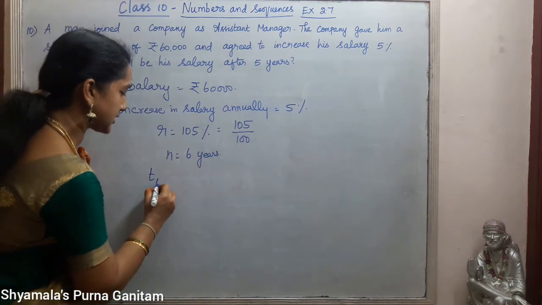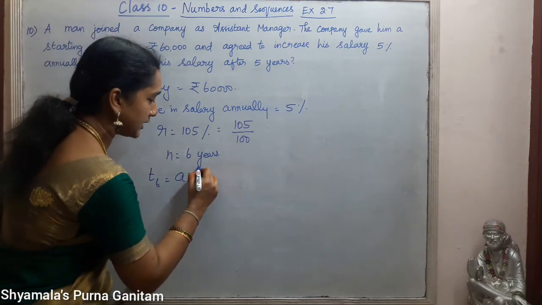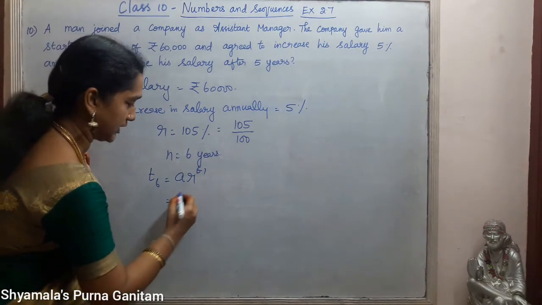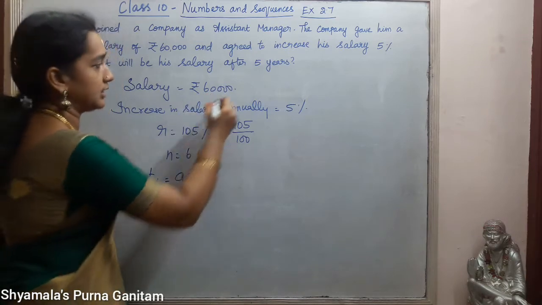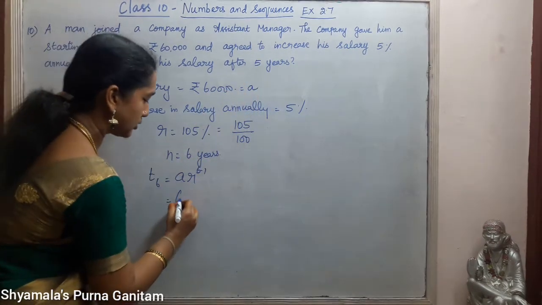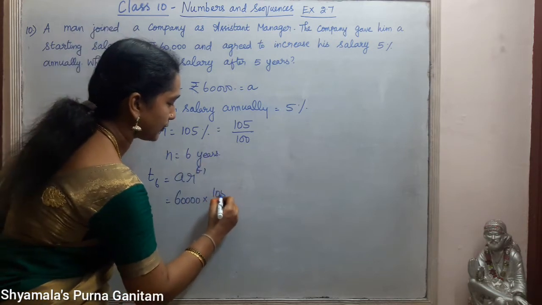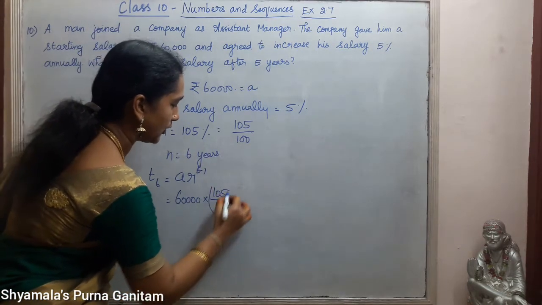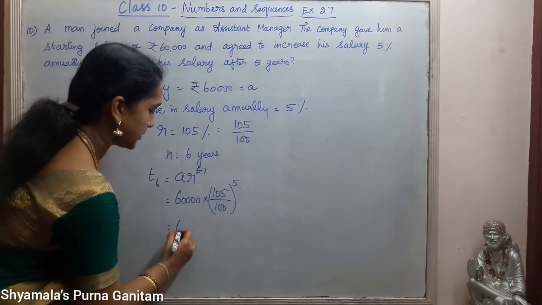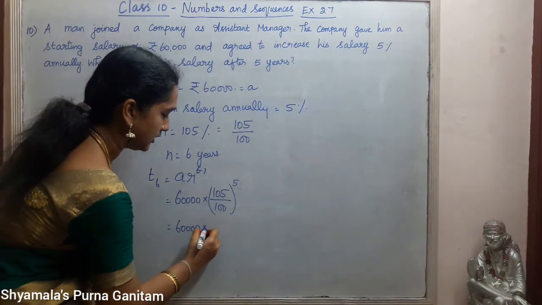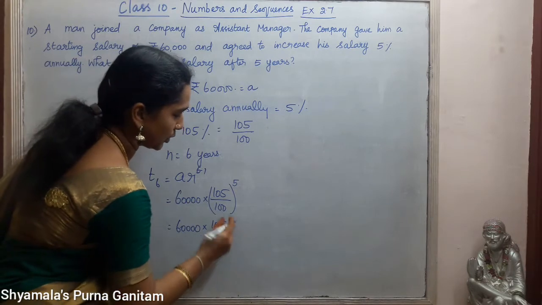By the end of the 5th year means we have to take N is equal to 6. So, T6 is equal to A into R power 6 minus 1. So, we will get for 5 years. The initial value, that is A, is 60,000. So, 60,000 into R, which is 105 by 100, whole power 6 minus 1, that is 5. Okay, so this one we have to simplify. So, 60,000 into 105 by 100 into 105 by 100.